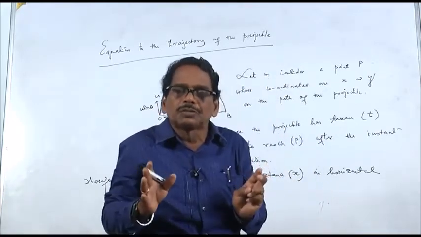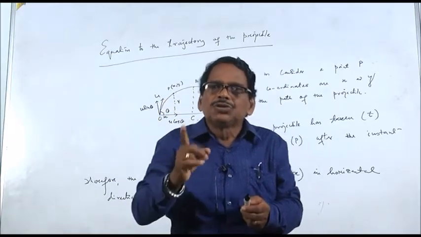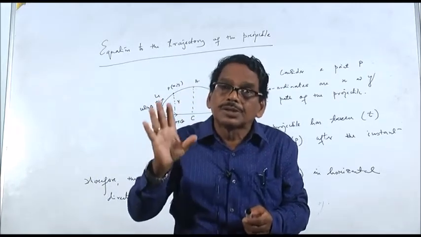It's a very important point to understand. The distance covered in the horizontal direction is only due to the horizontal component of velocity, and that velocity is always constant.